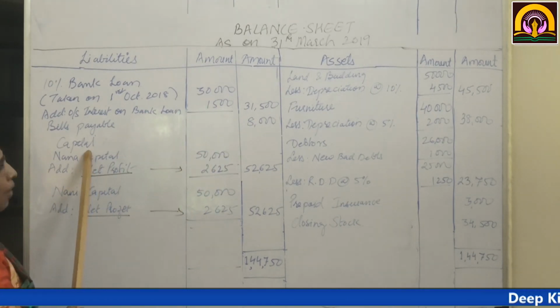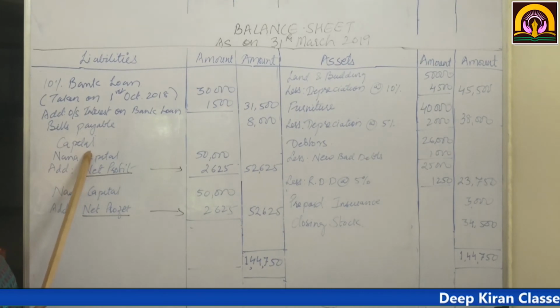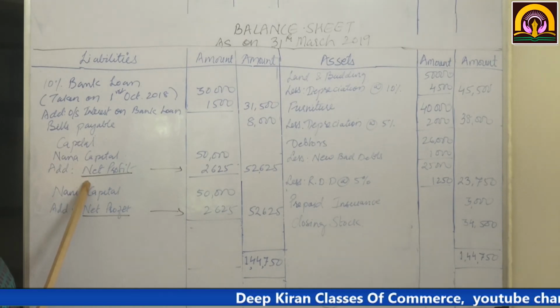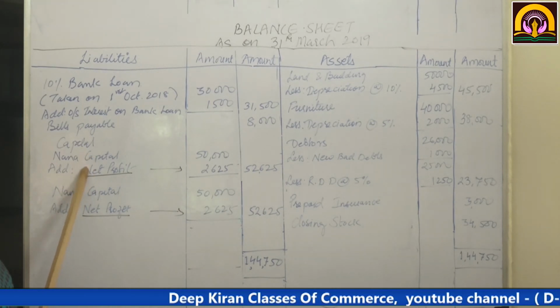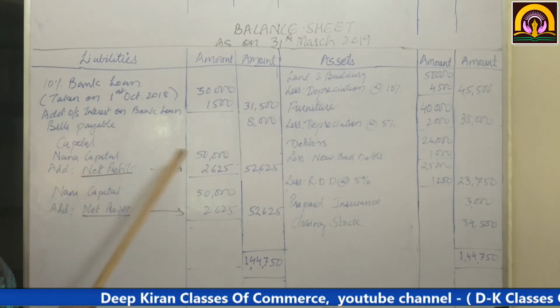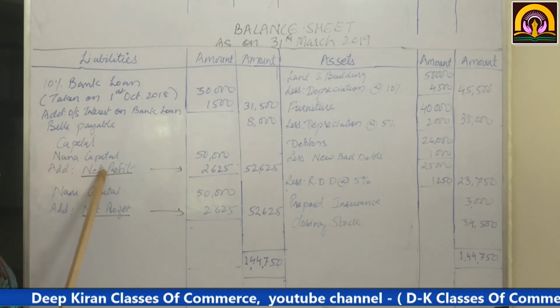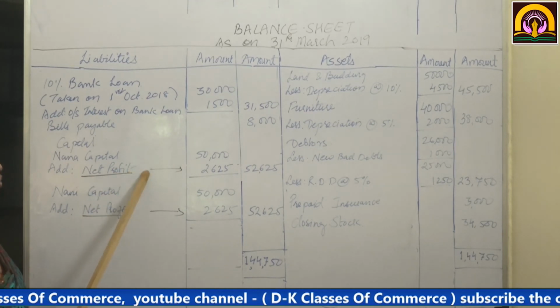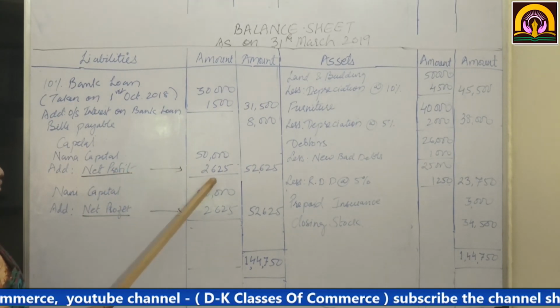Capital. Now I did not prepare a separate capital account, because only the net profit had to be written in that and nothing else. So I have done it here only. Nana's capital 50,000, add net profit. If there had been a net loss, we would have deducted it from the capital.